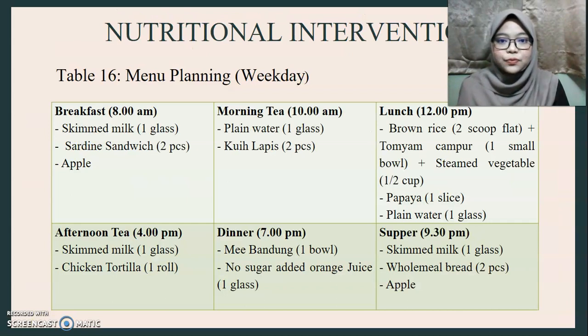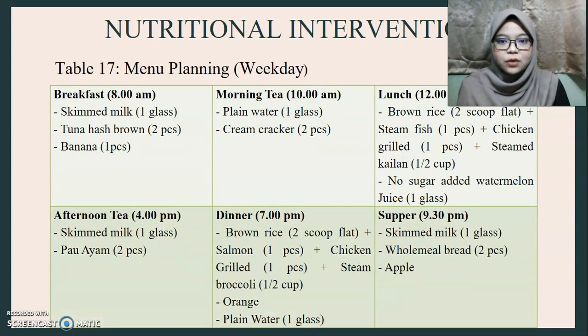For the menu planning for the weekdays, for breakfast I suggest skim milk, sardine sandwich and apple. Morning tea, plain water and kuih lapis. Lunch, brown rice, tom yum campur and steamed vegetable, papaya and plain water. Afternoon tea is skim milk, chicken tortilla. Dinner, mee bandung, no sugar added orange juice and skim milk, wholemeal bread and apple.